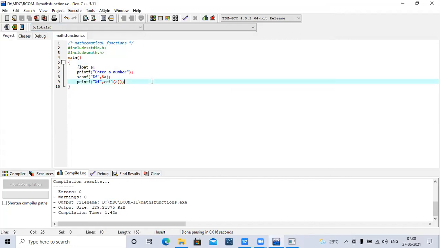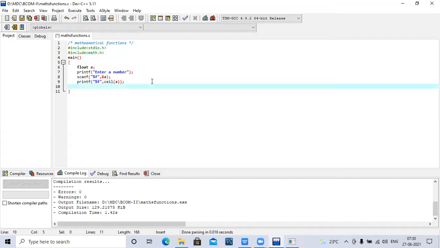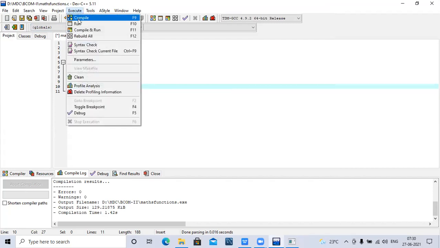So the next function is about the ceil value, percentage of floor of it. So I'm displaying the ceil value and also the floor value. Compile it.